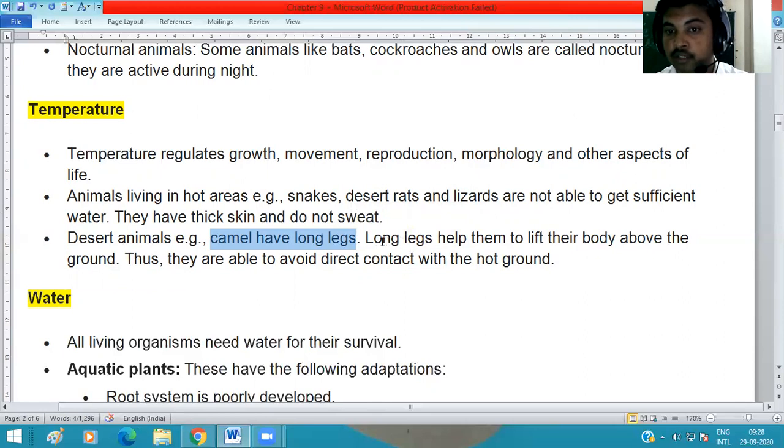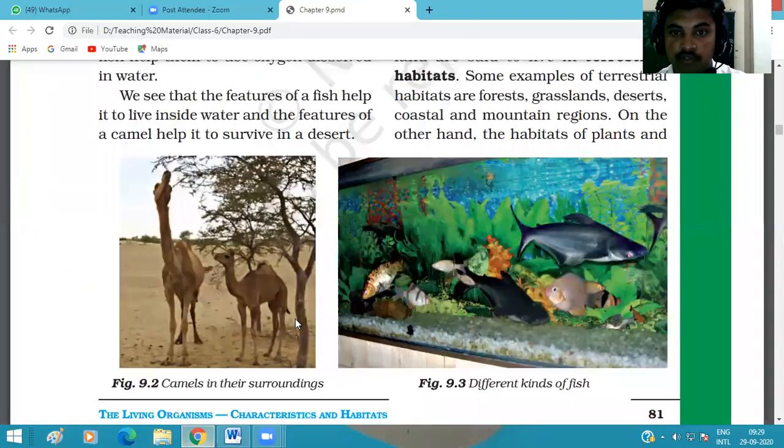And what's the benefit of long legs? It helps to lift their body from the ground and avoid direct contact with the hot ground. Like this, the camels are adapted to live in the desert. Their paws are very wide and their legs are very long, to lift their bodies from the hot ground and avoid direct contact of the hot ground with the body.